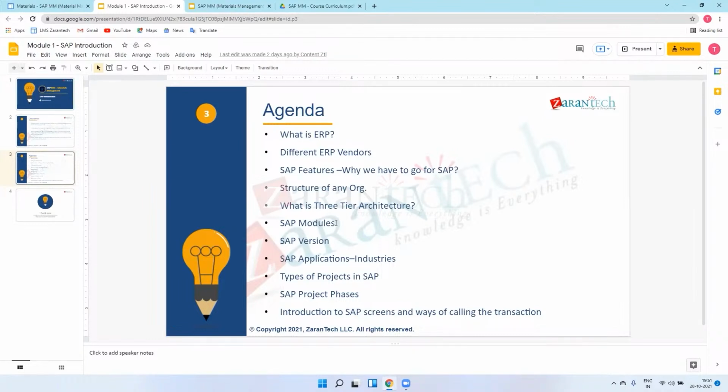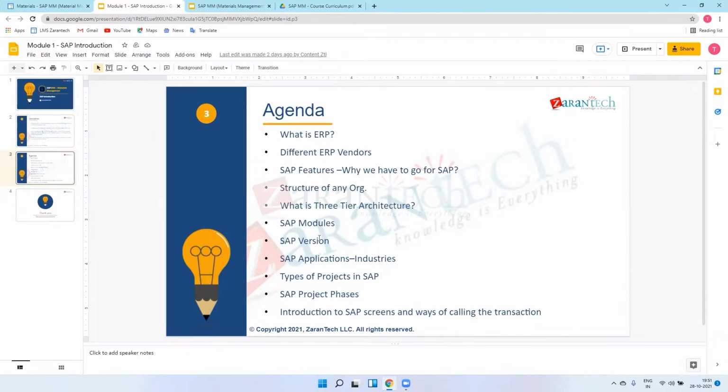There are a few SAP modules: SAP MM, SAP SD, then SAP Finance, then controlling CO we can say, then sales and distribution SD, then HR, then warehouse management WM, then quality management QM, and production planning PP, and also MM material management. So this is about the SAP modules.